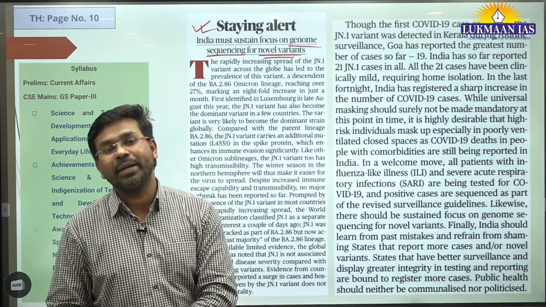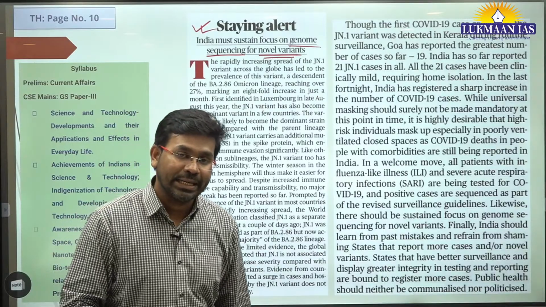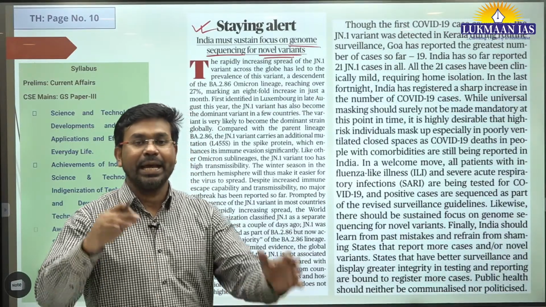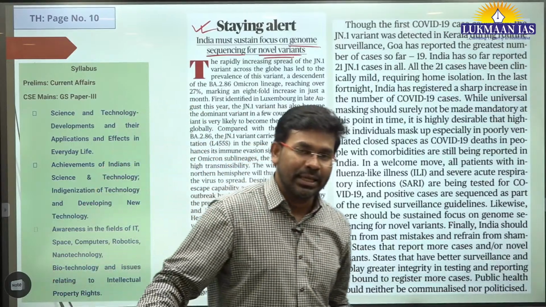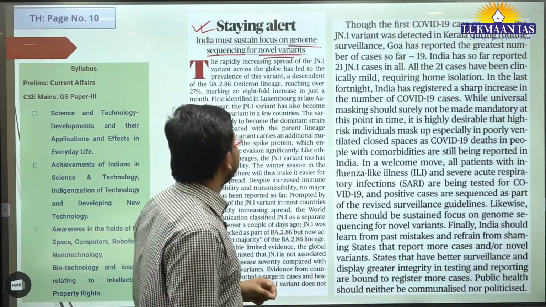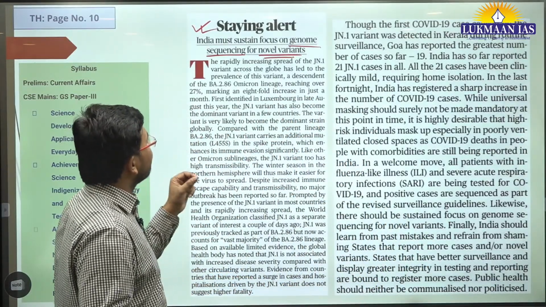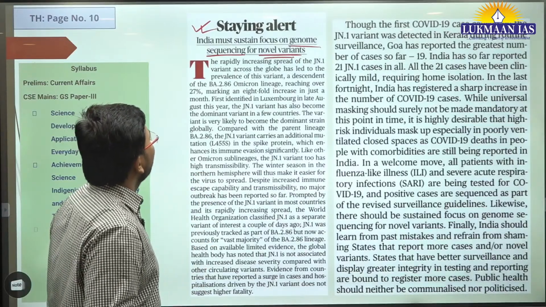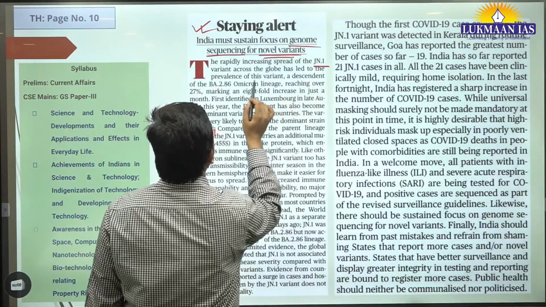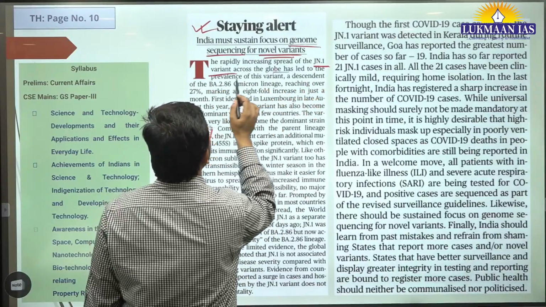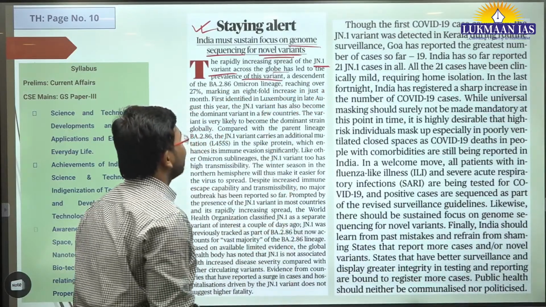Recently, a new variant of COVID-19 has emerged, and it has become a dominant variant in some countries. In India also, about 17 to 19 cases have been reported. The author says that the rapidly increasing spread of the JN.1 variant across the globe has led to its prevalence.